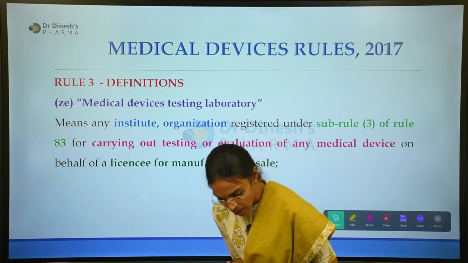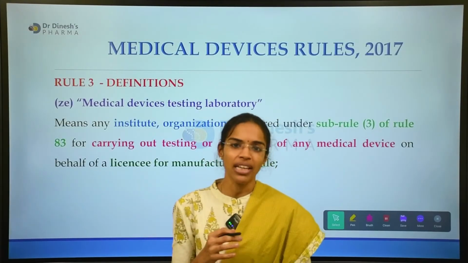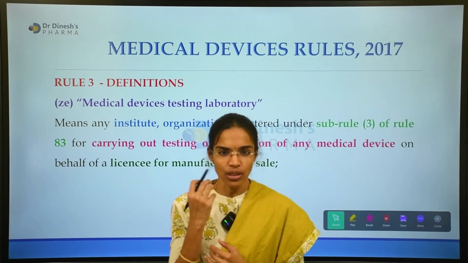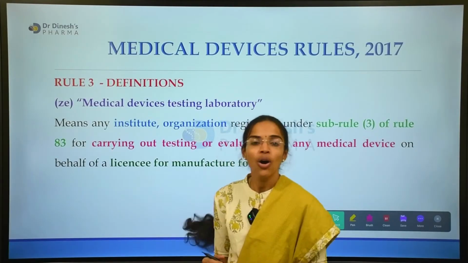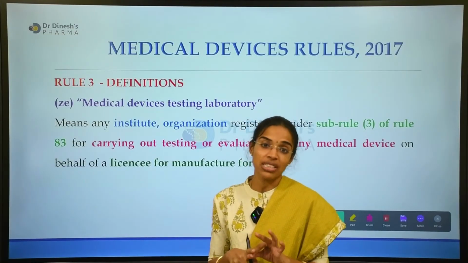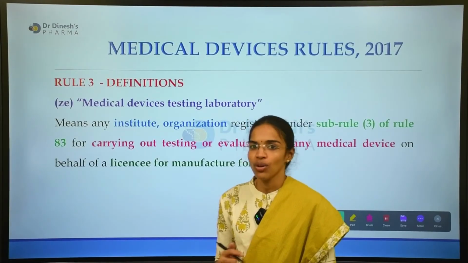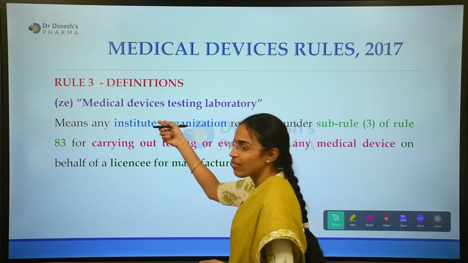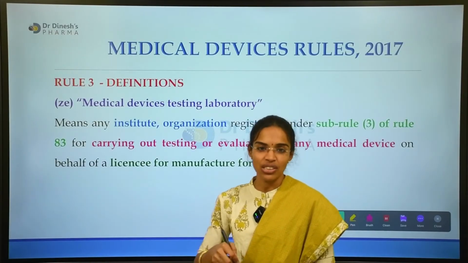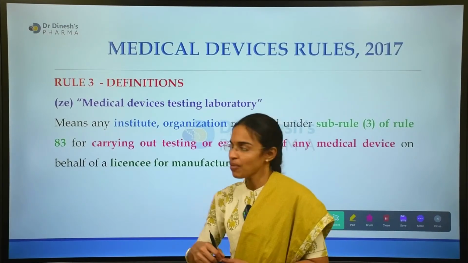So whenever a manufacturer applies for a license for a medical device, the organizations or the central licensing authority will take up the testing of this medical device, whether it is safe to use, and whether its performance and effectiveness are in compliance with the claims or not. Wherever this is performed is nothing but the MDTLs we have discussed, the central testing laboratories, medical device testing laboratories.